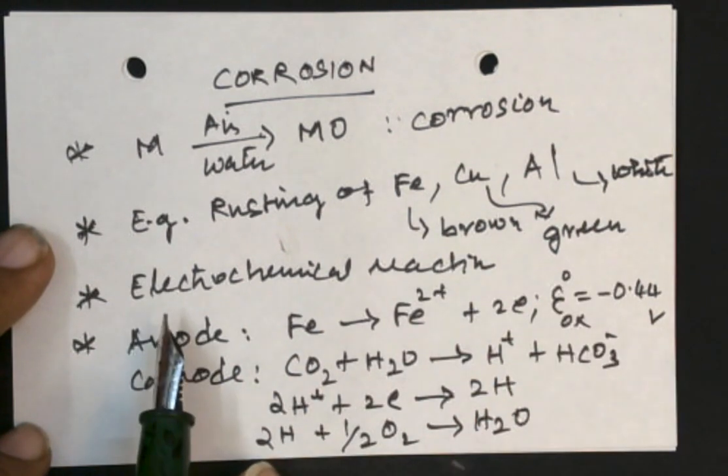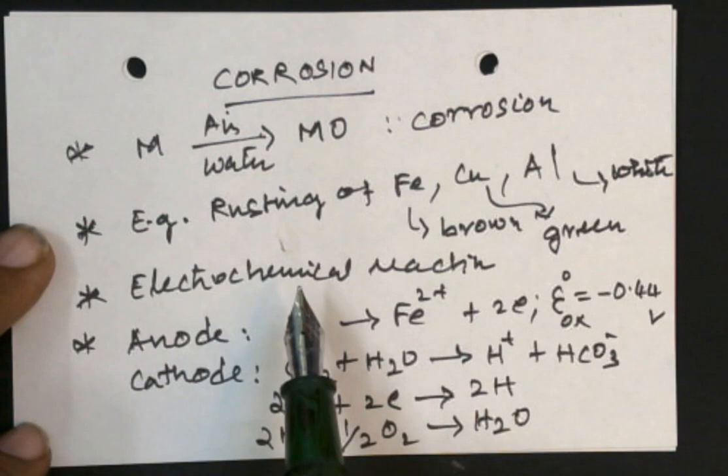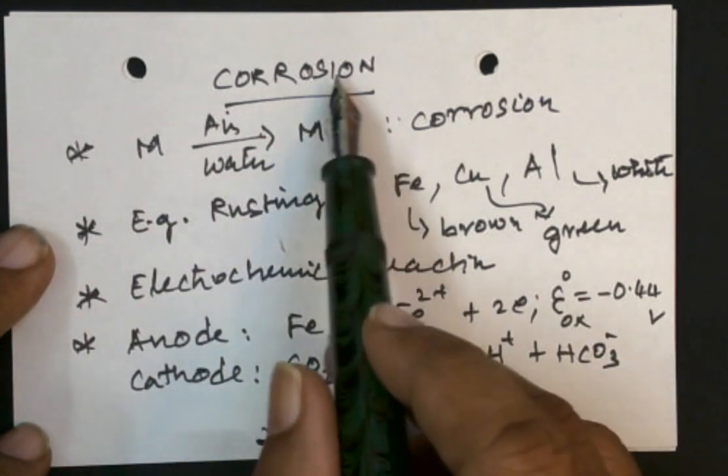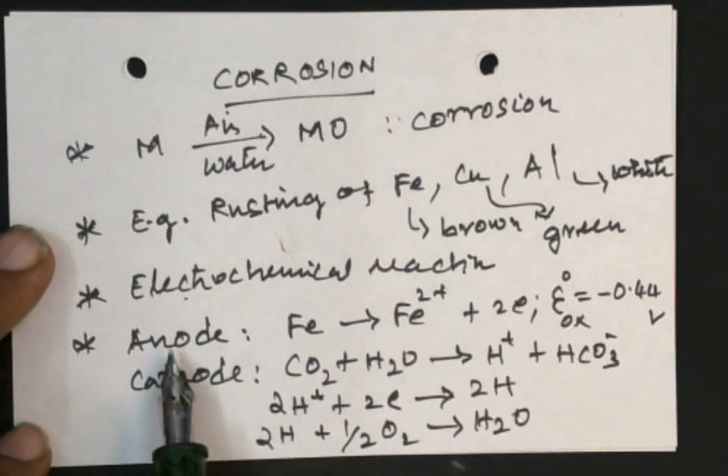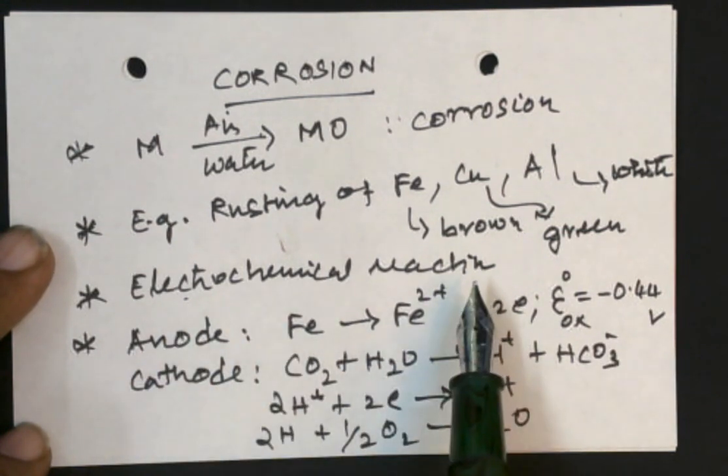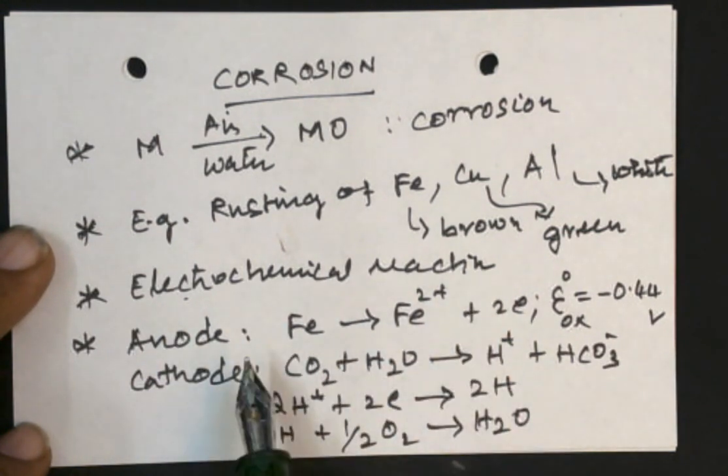Now let us proceed to the mechanism of corrosion, and we should understand that corrosion is nothing but an electrochemical reaction. When you talk about an electrochemical reaction, you should have an anode, a cathode and finally a cell reaction. So it means on the metal surface you have the anodic site and the cathodic site.